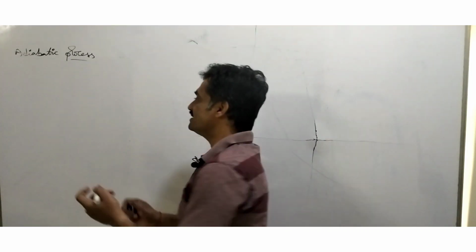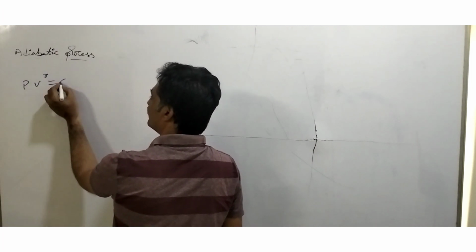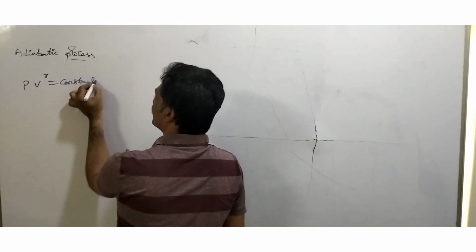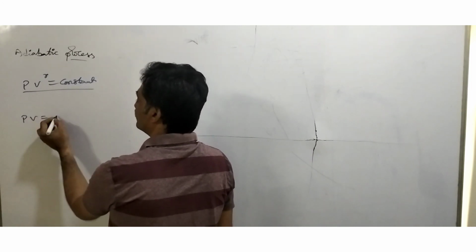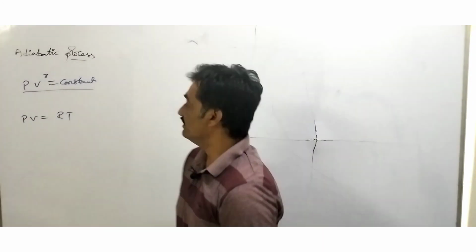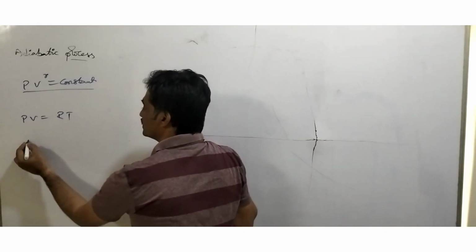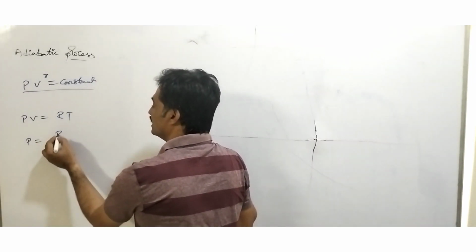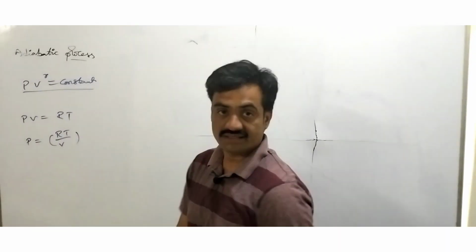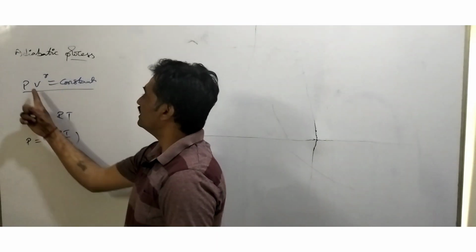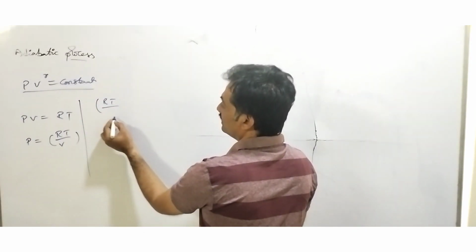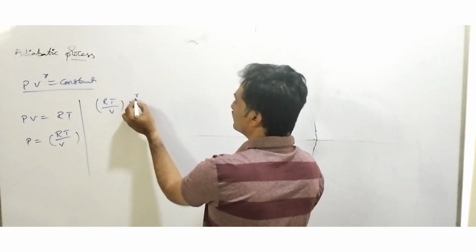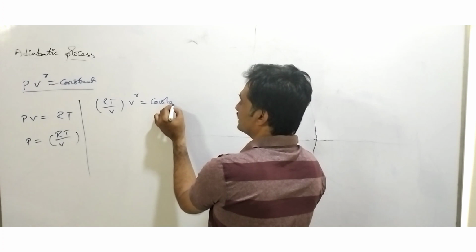As we had represented the relation between pressure and volume as P V to the power of gamma equals constant, now we are going to show the relation between volume and temperature. The ideal gas expression for 1 mole of gas is PV equals RT, so from this equation P equals RT by V. When we substitute this in the equation, RT by V into V to the power of gamma equals some constant.